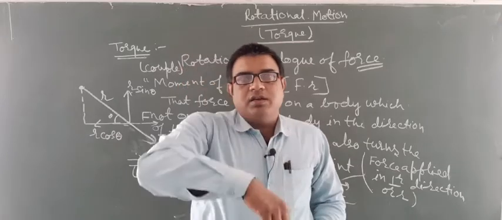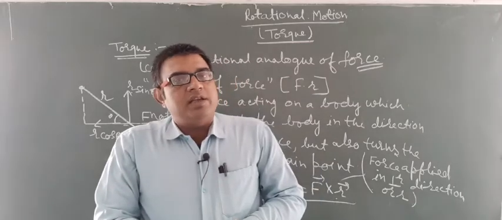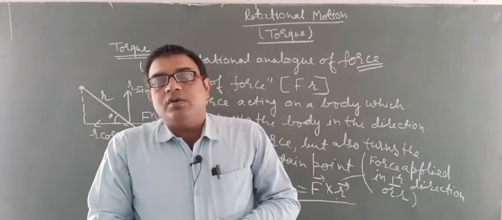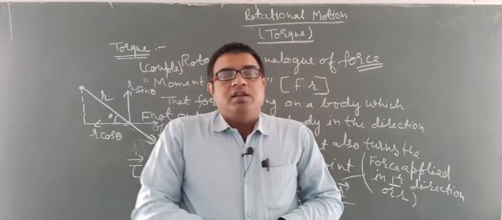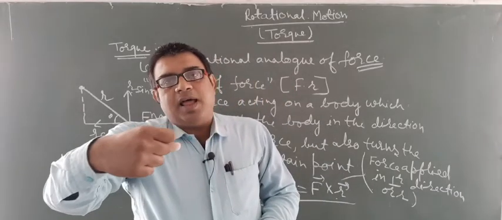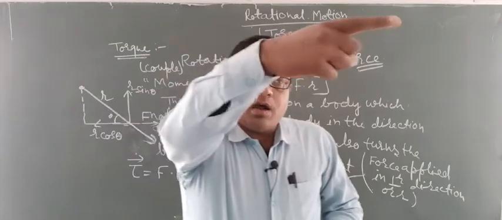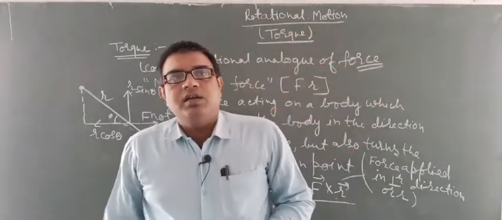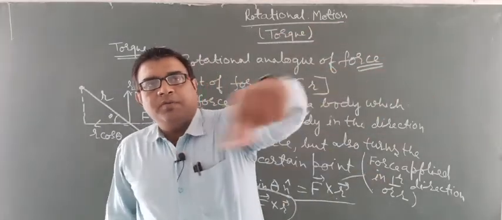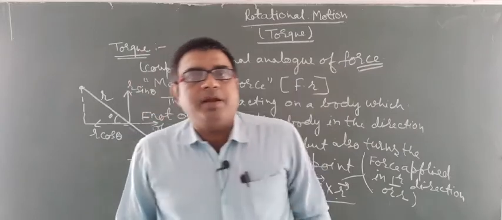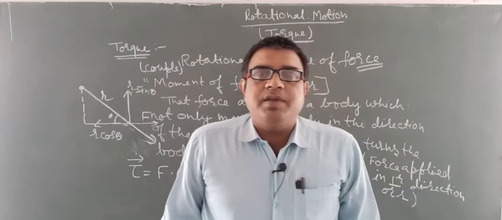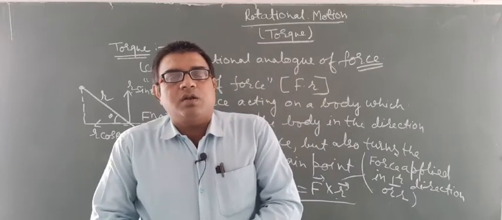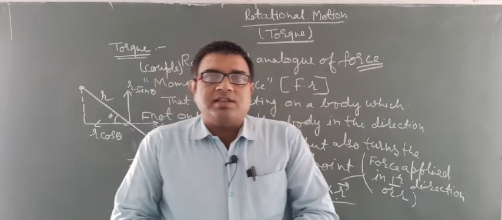If you apply the force, then the force is applied at a perpendicular distance from the hinge, and the perpendicular distance will be r sin theta. So torque will be F cross r sin theta.